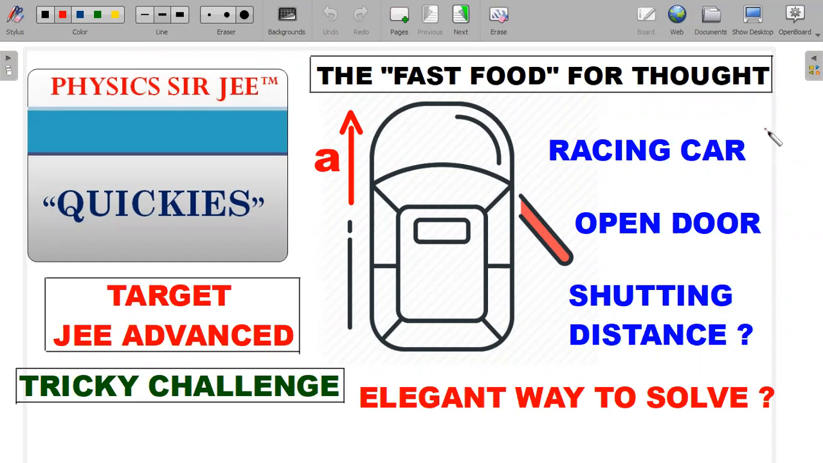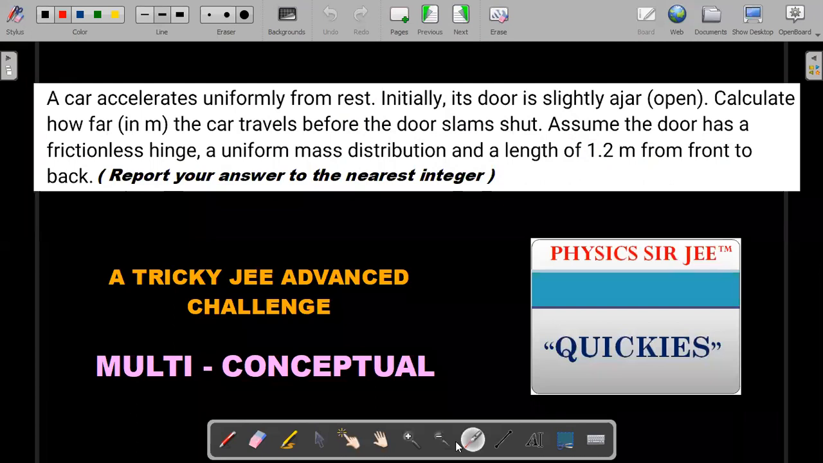There is a racing car with an open door, slightly open, which accelerates from rest. Because of this acceleration, you might have seen the door actually closes after traveling a certain distance. Our job is to find what is the distance and what are the multiple concepts involved in this particular problem. Here's the formal wording.